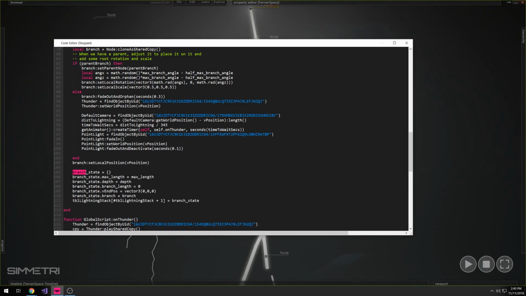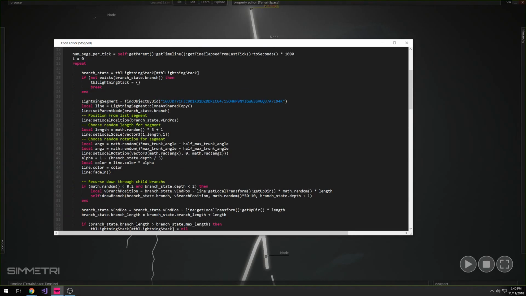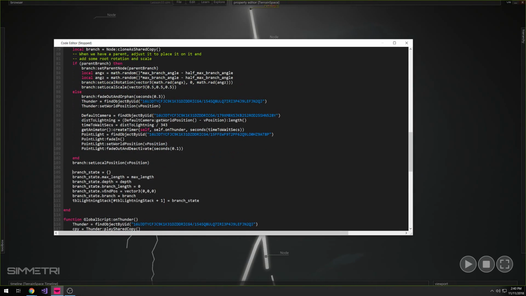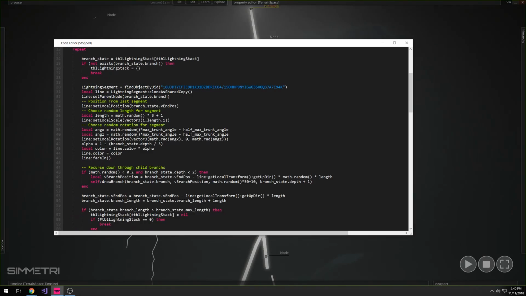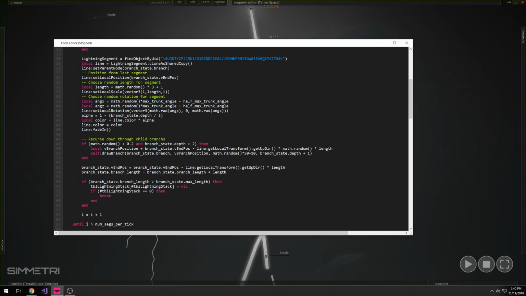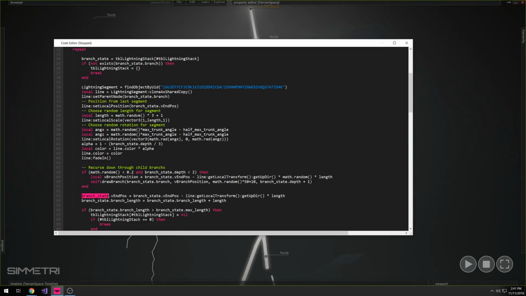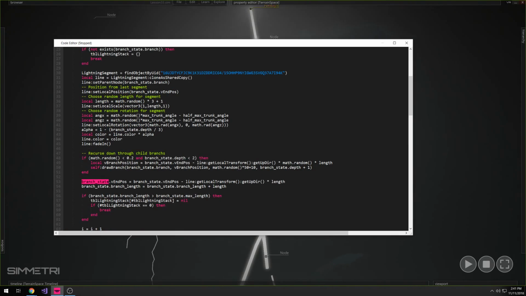And so because this has the same exact name as this variable here, when draw branch was getting called here and it was coming back into this function, it was replacing that branch state and all of its state with the one that was being set in this function, so that when it was coming out of this function here, it was now using the branch state that was set here. Ugh. So it's not necessarily using the one from the top of the stack. And long story short, that was causing all sorts of problems.